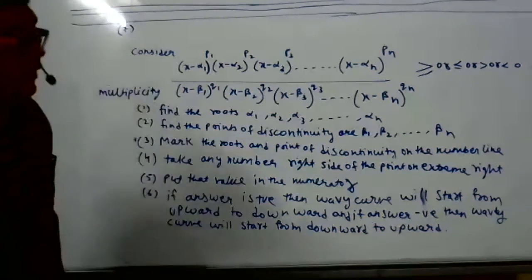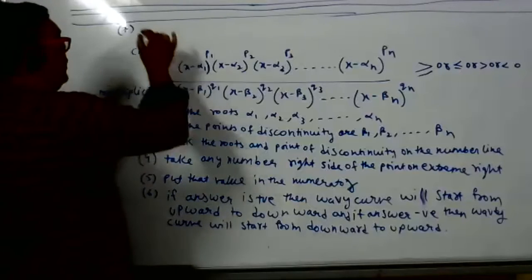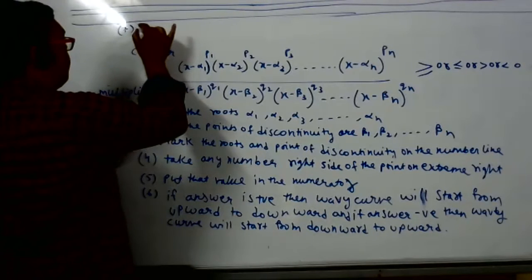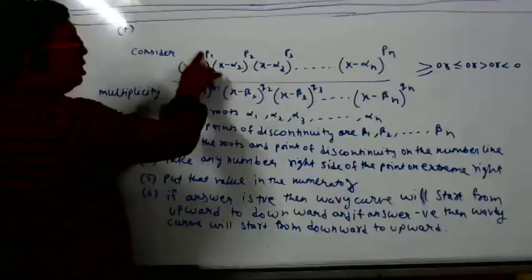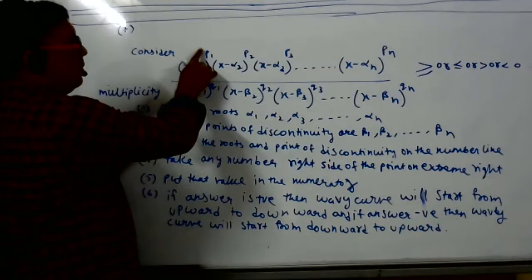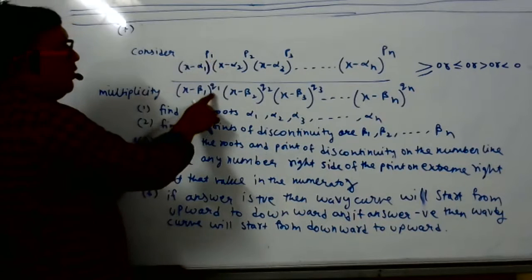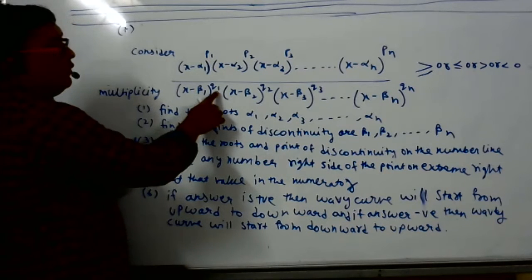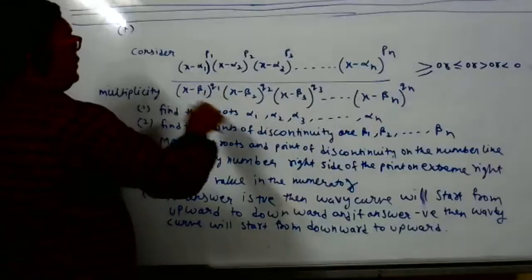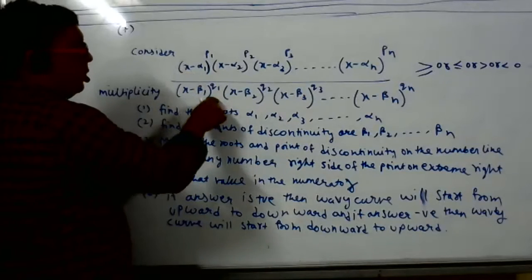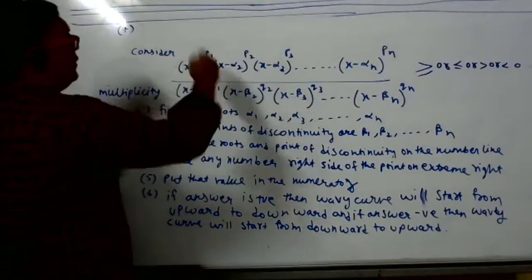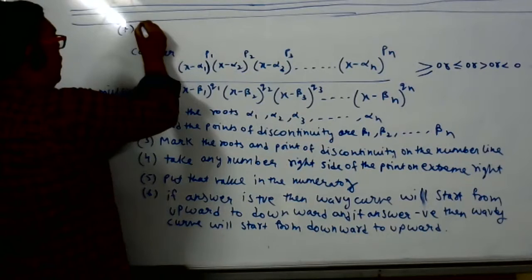So the power can be odd or even. What if it is negative? If the power is negative, it will come in the denominator. If the power is negative in the denominator, it will go in the numerator. So it is the same.